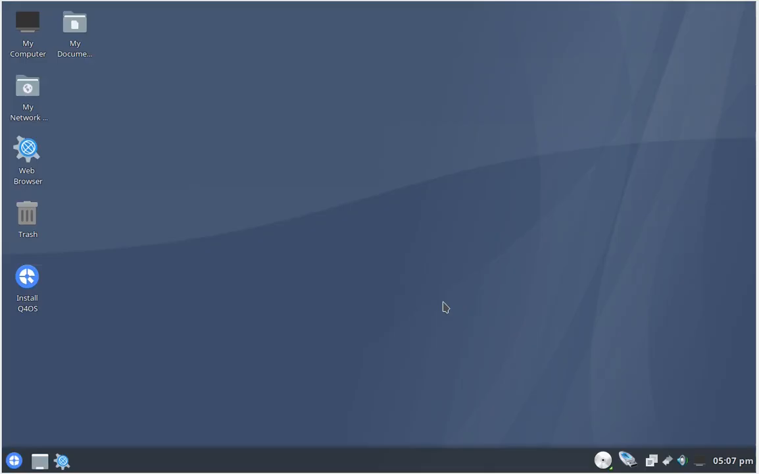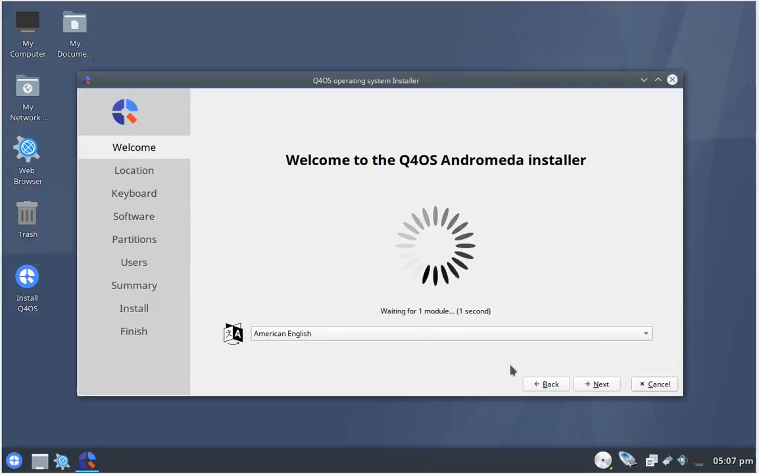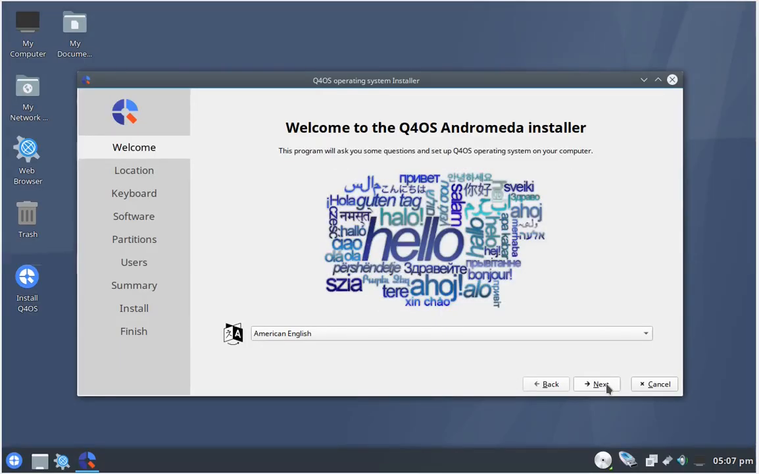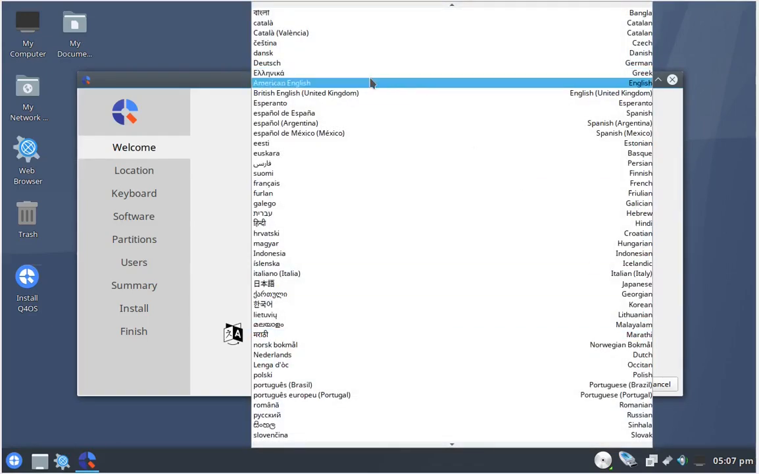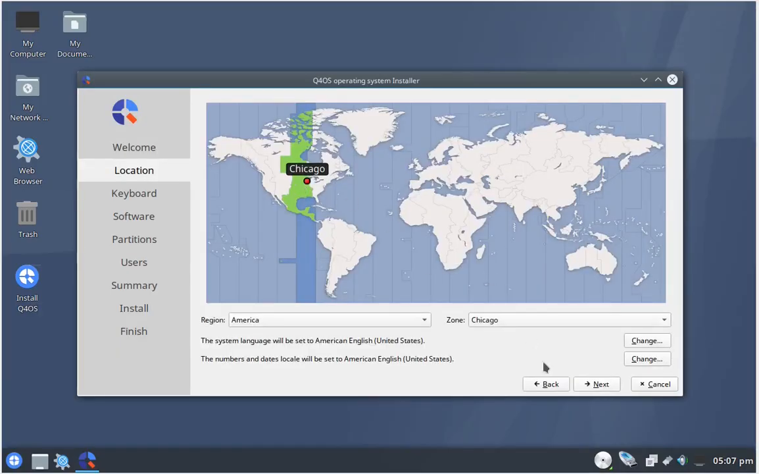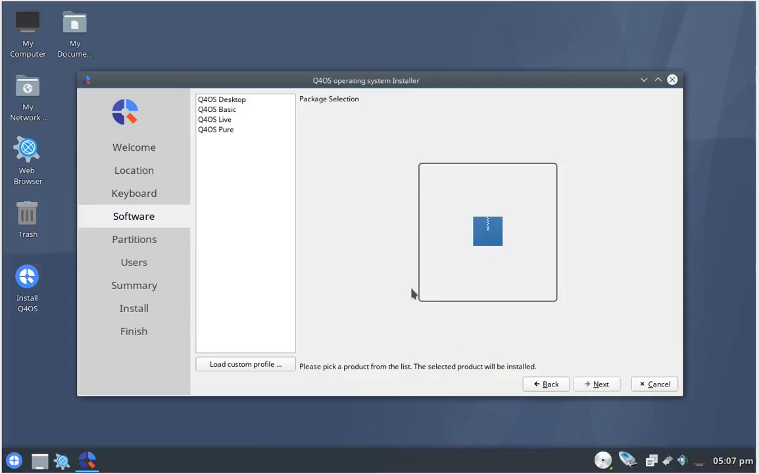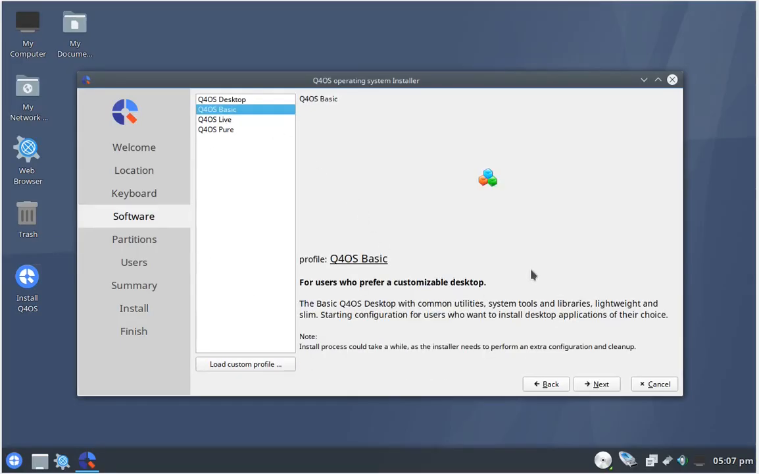Click on the Install Q4OS icon. It'll bring up the installer. Pick your language. Click Next. Pick your time zone. Click Next. Pick your keyboard layout and next, and it takes you to 4 selections of what kind of install you want.